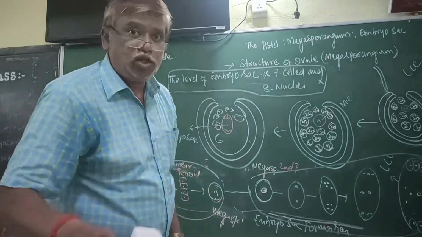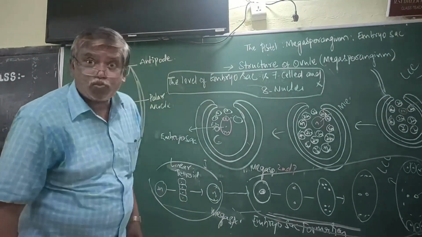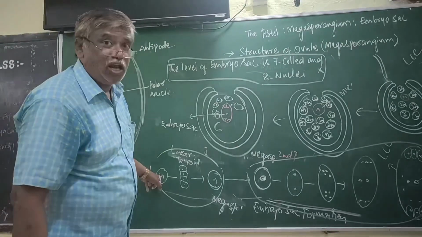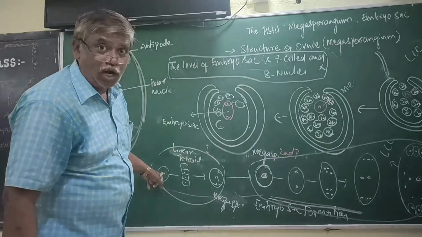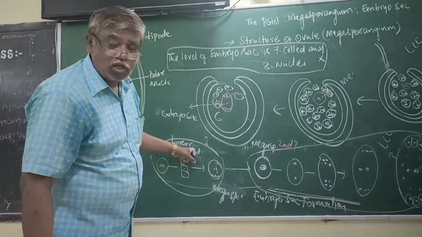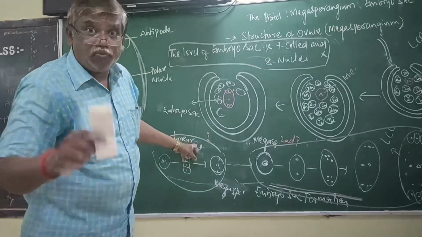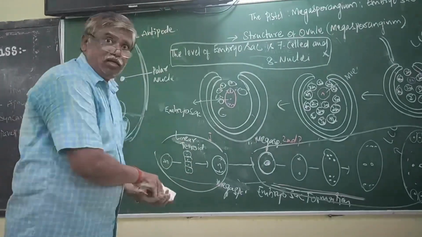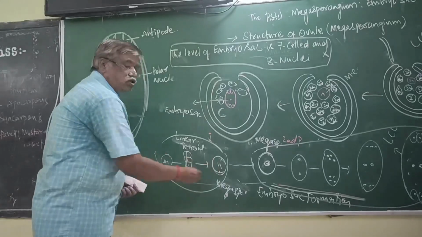Among these 2 events, what is the first one? Megasporogenesis. Right. Now, what is this? The megaspore mother cell, or MMC, undergoes meiosis and forms a linear tetrad, but finally forms a single megaspore. These 3 degenerate. Now it is a megaspore.